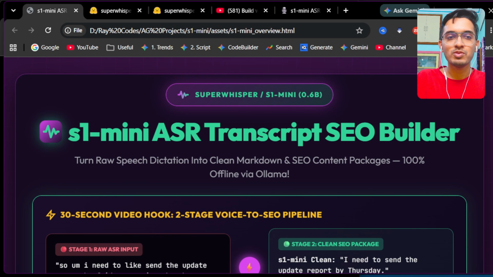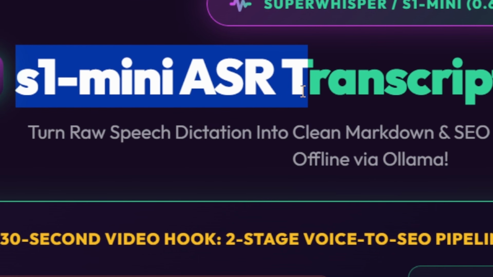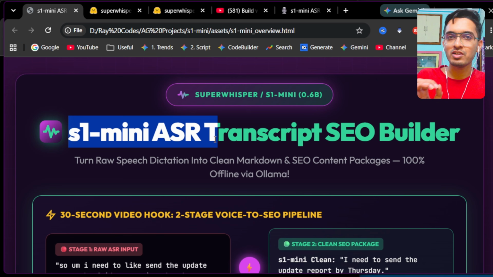So that was it for the S1-mini tool, which is a highly efficient way for developers to automate your text cleanup without paying any cloud API fees.